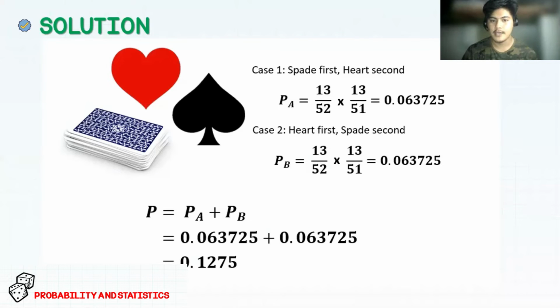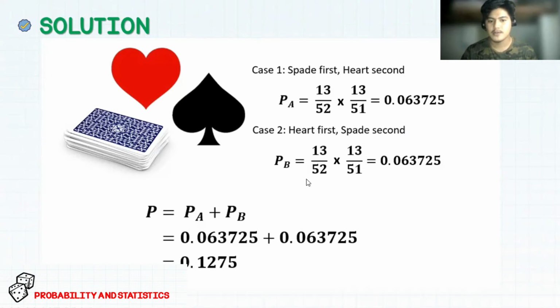So we have P(A) is equal to 13, because there are 13 spade cards in a deck, over 52, times 13 over 51, because there is no replacement, so the number of the total cards in the deck will be decreased by 1. So 13 over 52 times 13 over 51, and we have 0.063725. For the second case, we have heart first and then spade.